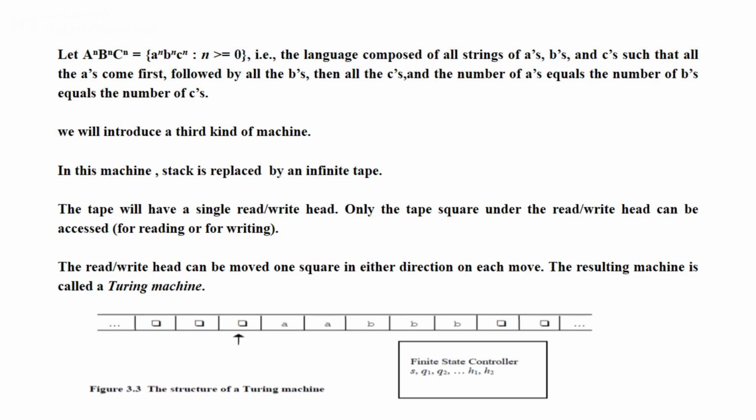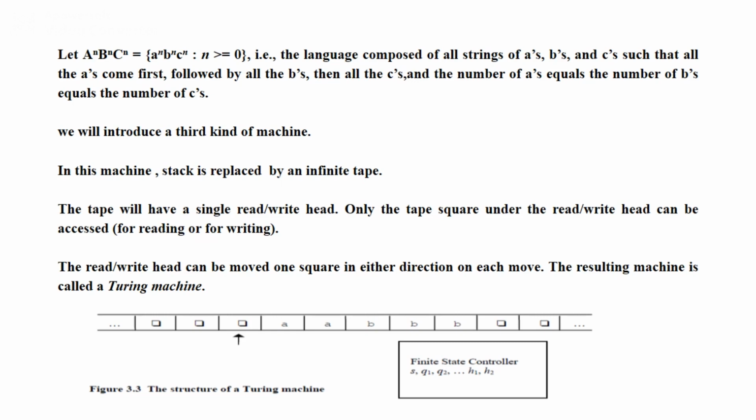That is why we wanted a third kind of machine called the Turing machine. Here we have an infinite tape in place of a stack. Earlier in the PDA we had an FSM plus a stack, but here, instead of a stack, we have an infinite tape which can hold all your input.